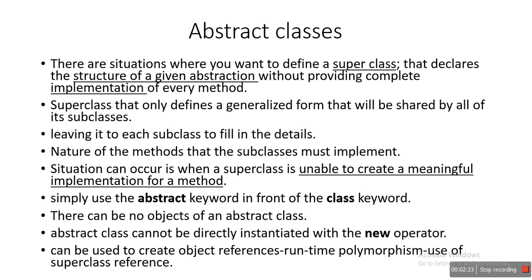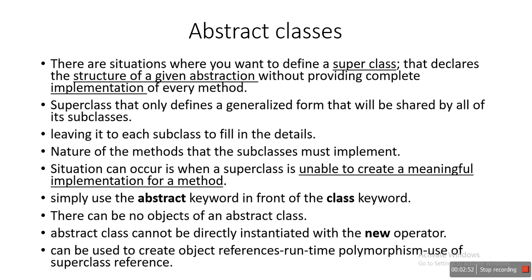The superclass only defines a generalized form. Forget about abstract for now. In the usual inheritance concept, the superclass is there, and the class which is going to inherit, that is, the class which extends that particular superclass, inherits all the properties.